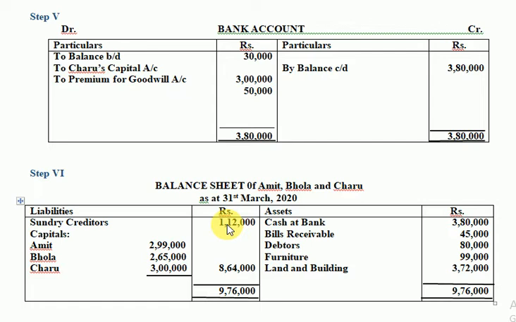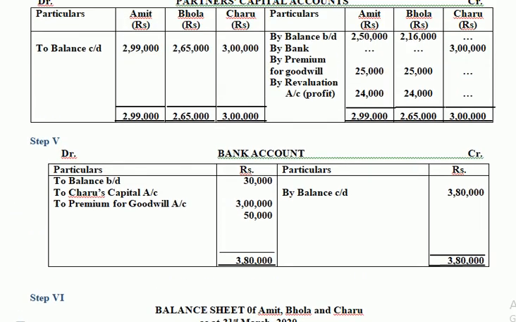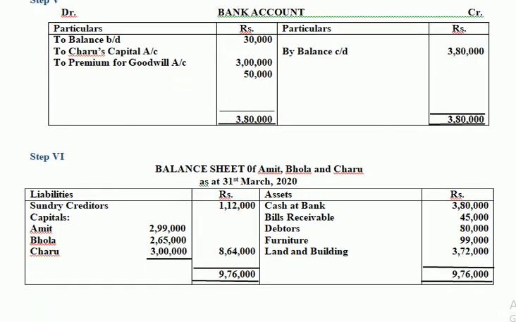the same amount. The capitals coming here are from the capital account balance. I'm trying to show you. I already told you when we were doing this that this is coming from here. See, you can see Amit, Bhola and Charu, the three amounts. This is the capital which will be transferred to the balance sheet on the liability side, which I already specified at that time, and see the amount coming here and the total written outside.